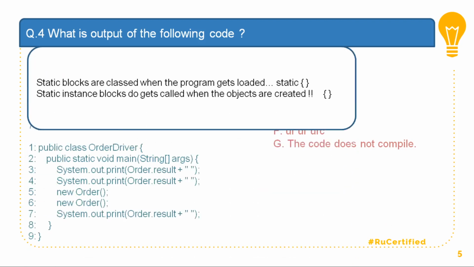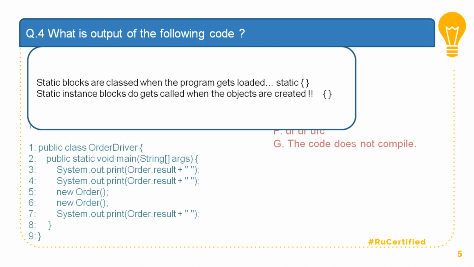Static blocks are called when the program gets loaded. Whenever your class gets loaded, the static blocks are called, and they have static followed by a set of curly braces. So all the blocks which have static followed by curly braces will be called the moment the class gets loaded. Instance blocks do not have the static keyword. They have only curly braces, and they get called when the objects are created. They surprisingly get called even before the constructor. This has been discussed in the training session as well for this topic, so you can refer to that again if you do not recall it.